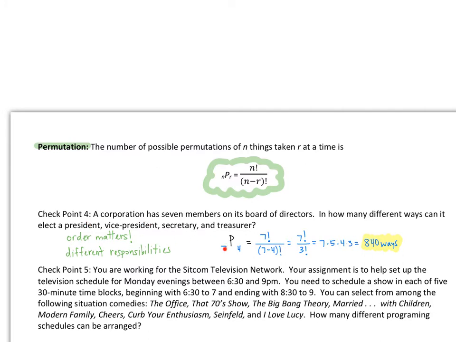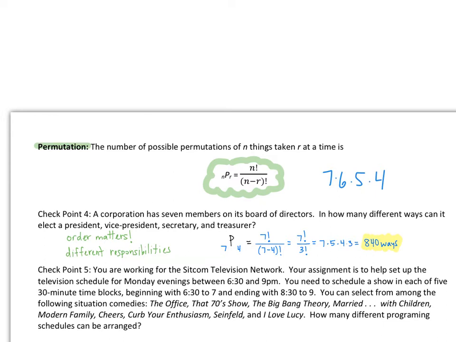So I have 7 people to choose from. So 7 members, so 7, all right? And there are 4 spots to fill. So 7P4. Using this formula up above, I have 7 factorial over 7 minus 4 factorial. So really that becomes 7 factorial over 3 factorial. If we needed to write that out, remember 7 factorial is 7 times 6 times 5 times 4 factorial.